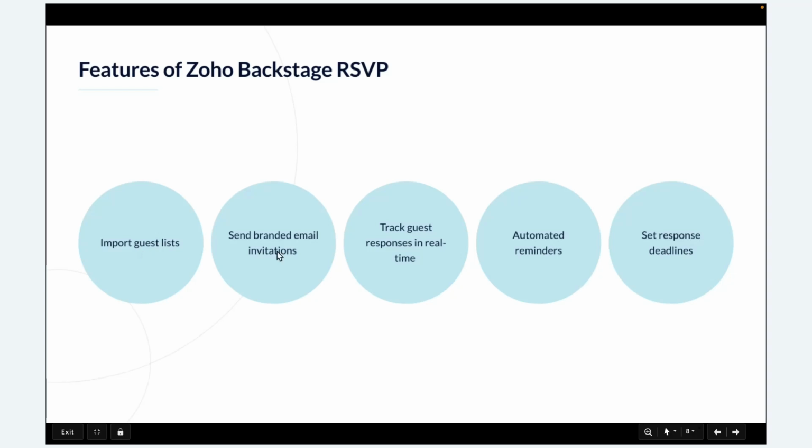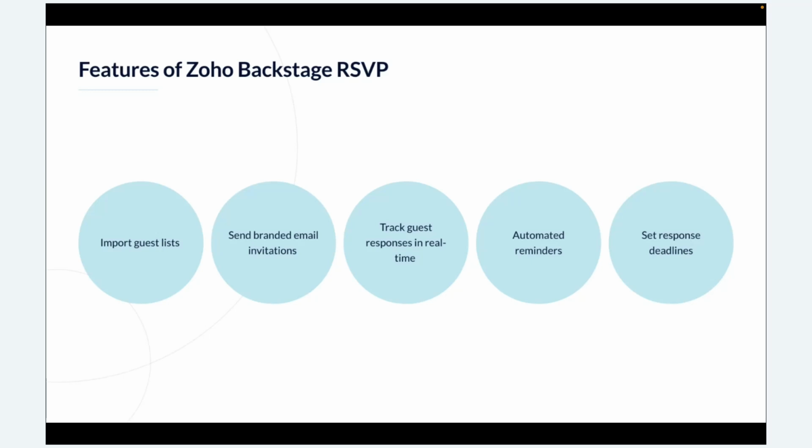Second, we can send a branded invitation. It helps us build a custom email invitation that reflects our event's tone and visuals, and it will have RSVP buttons for one-click confirmation, whether they are attending, not attending, or they might be 50-50 and not confirm. So they have three options to select.